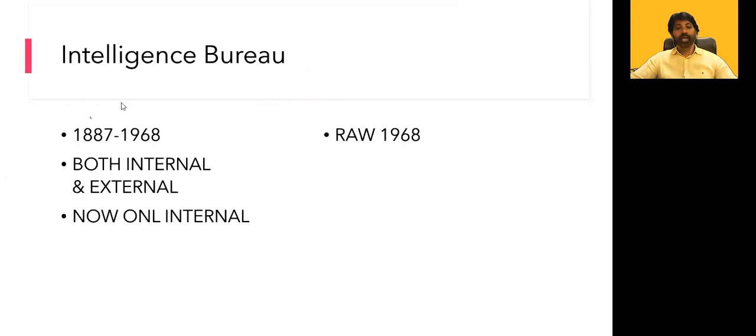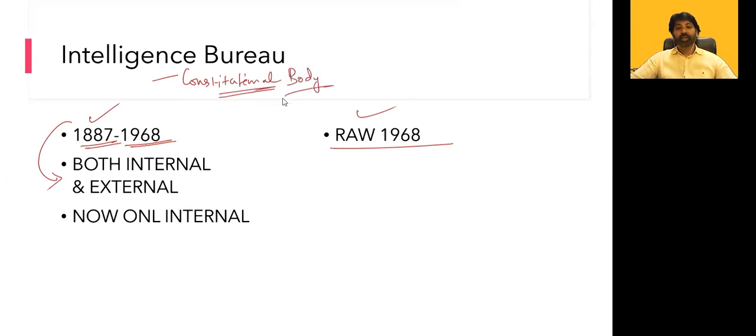If you see the IB, it started in 1887 officially, and till 1968 it was handling both internal and external intelligence. After 1968, the RAW was separated, and even now it is continuing. And IB is a constitutional body. That means, in the original constitution itself, the word IB is mentioned.